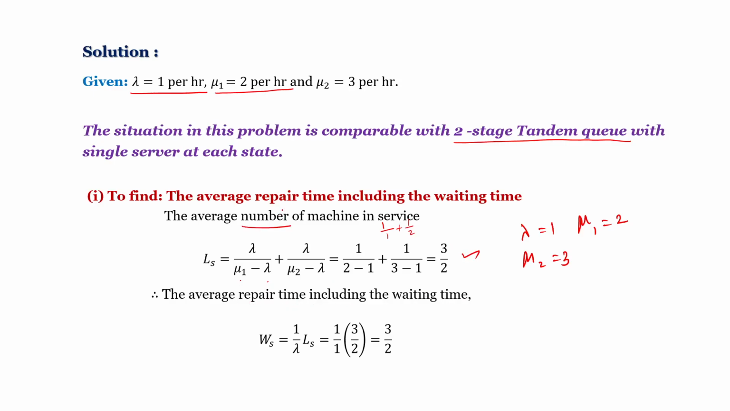Here we want the time. Therefore, the average repairing time including the waiting time is Ws equal to 1 by lambda into Ls. 1 by lambda, lambda is 1, Ls is 3 by 2. So 3 by 2 hour. The waiting time is 3 by 2 hour, that means 1.5 hour, 1 hour 30 minutes.